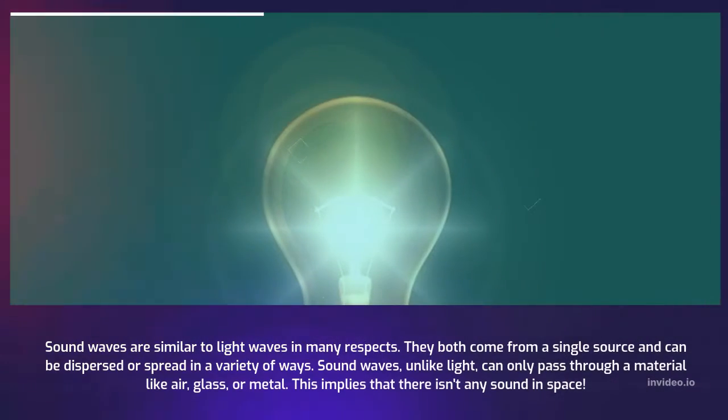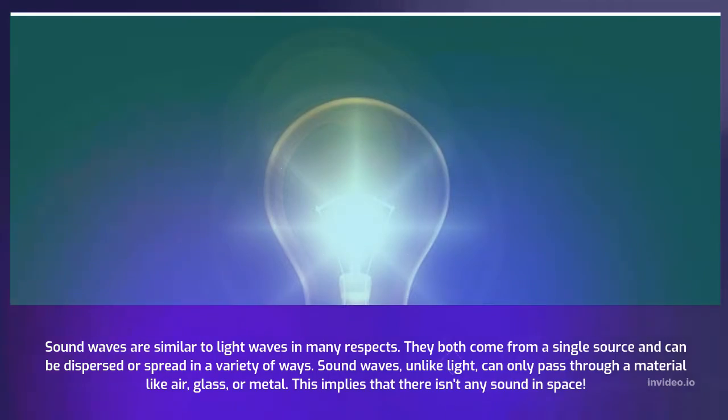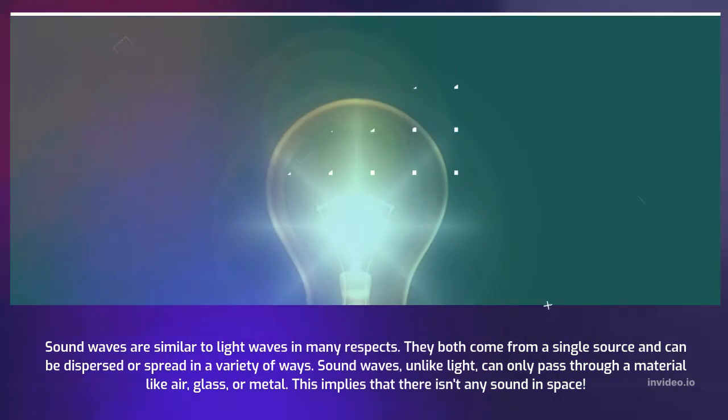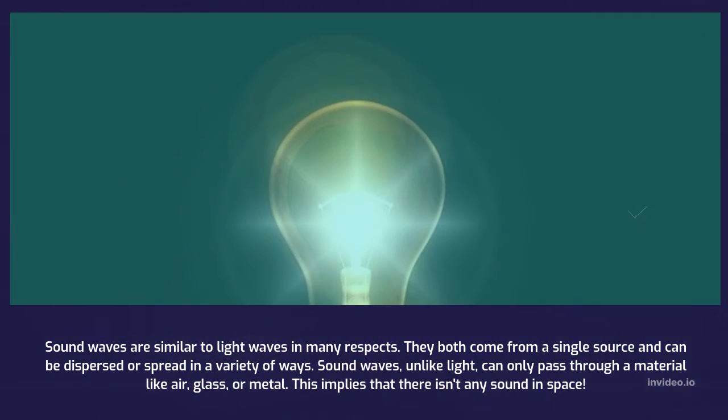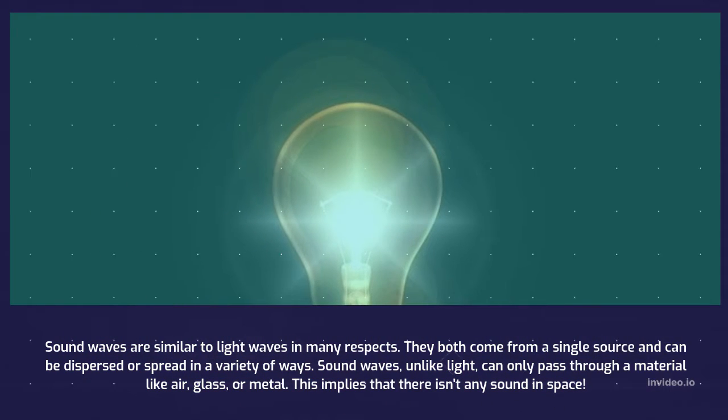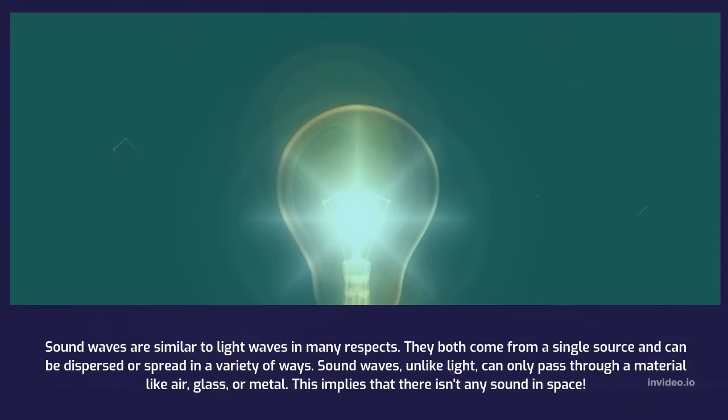Sound waves are similar to light waves in many respects. They both come from a single source and can be dispersed or spread in a variety of ways. Sound waves, unlike light, can only pass through a material like air, glass, or metal. This implies that there isn't any sound in space.